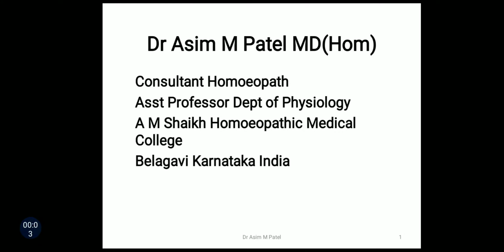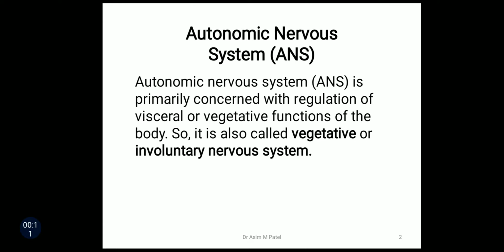Now, in this class, we are going to study about the autonomic nervous system. Autonomic nervous system is primarily concerned with the regulation of visceral or vegetative functions of the body. So, it is also called vegetative or involuntary nervous system.